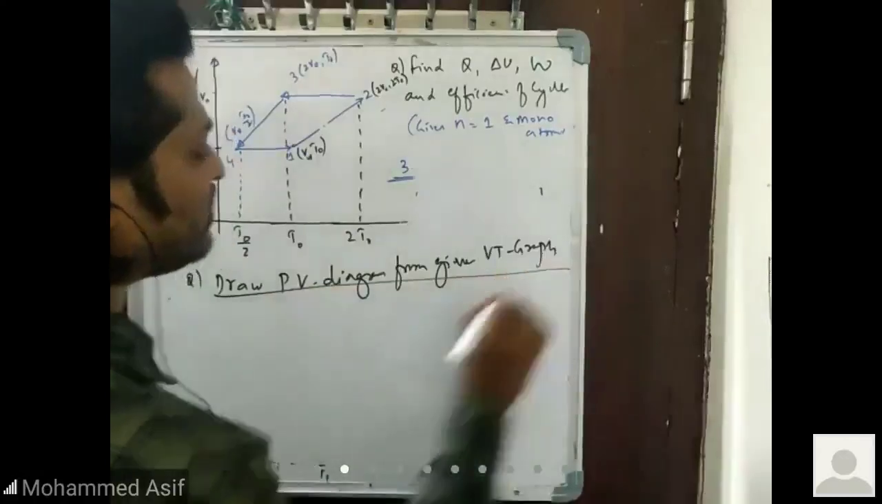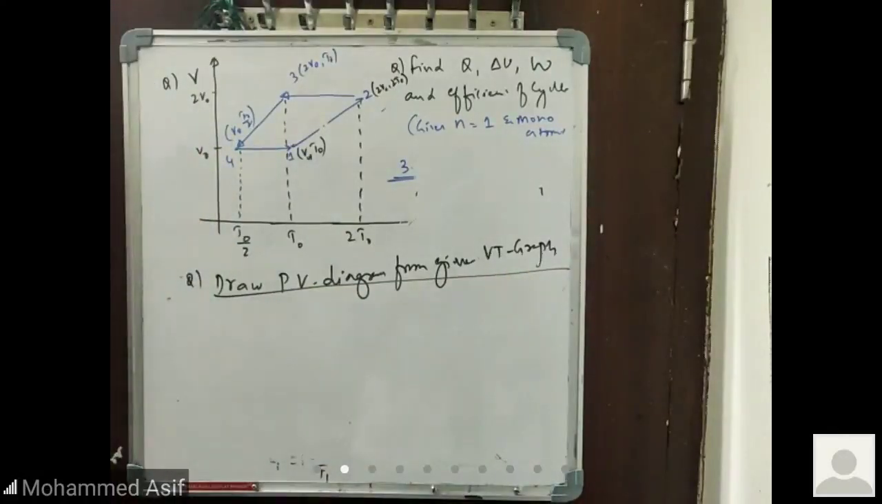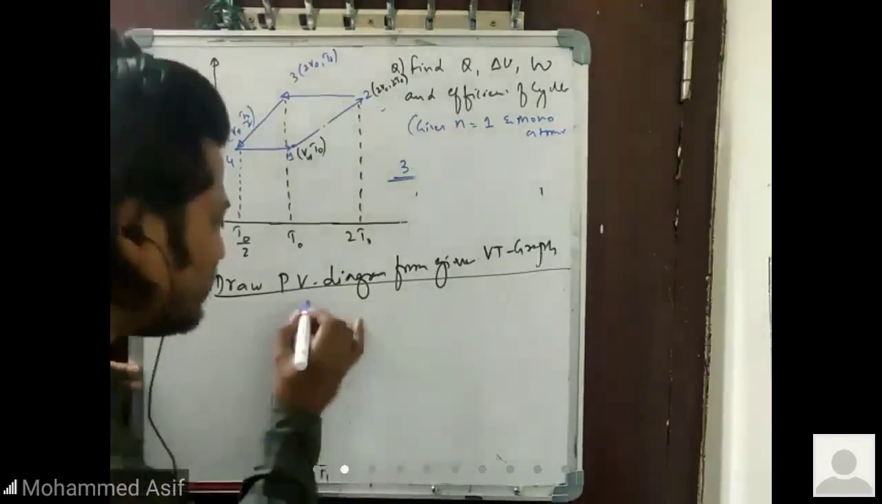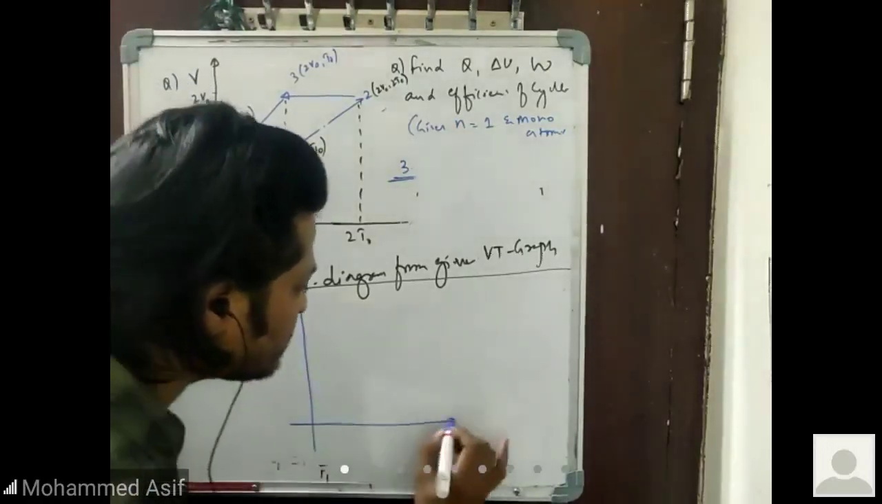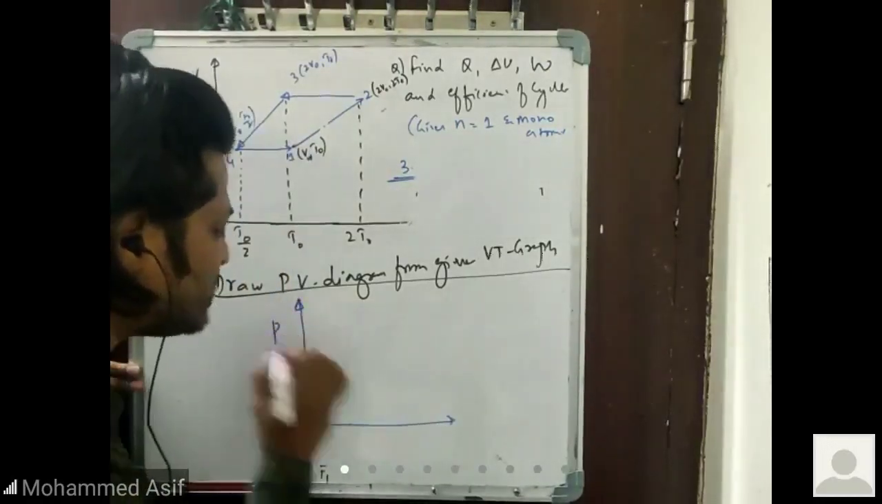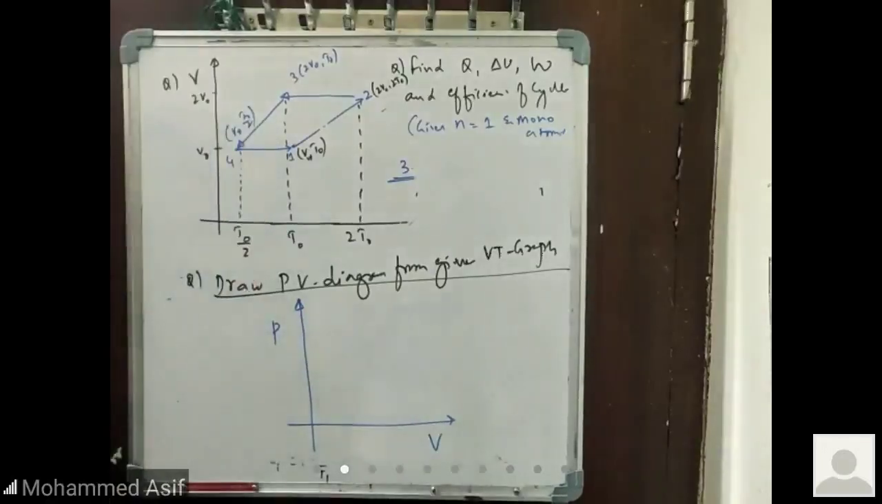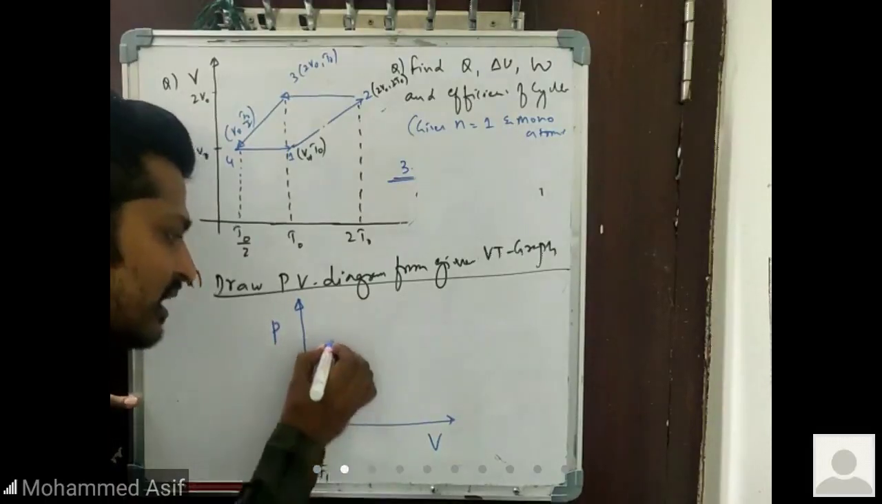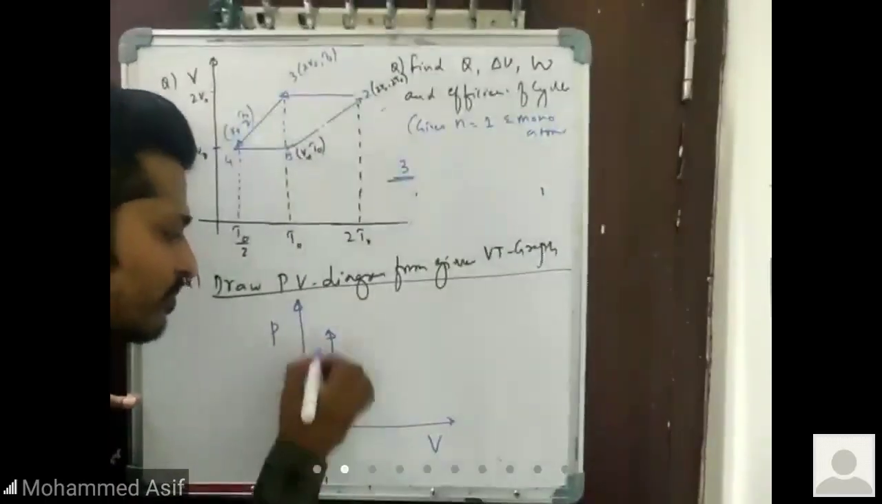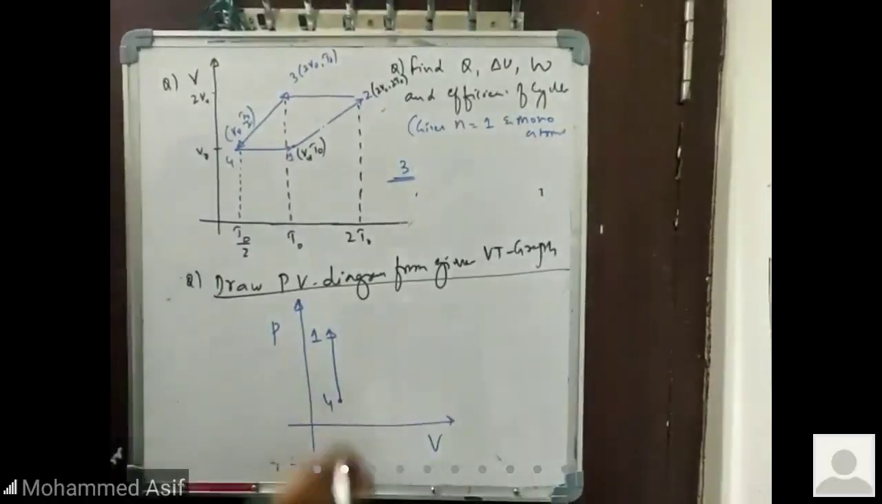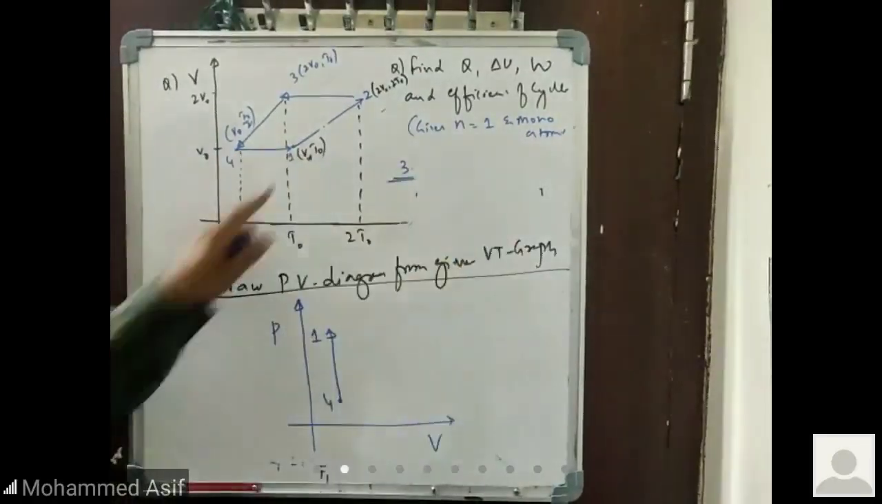Shall I try it with paper and pen? See how much you get. I need to draw the P versus V graph. For 4 to 1, what is remaining constant? Volume is remaining constant. So obviously this is 4 and this one is 1. Volume is constant. Clear. Then 1 to 2.